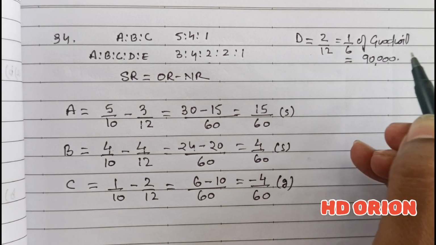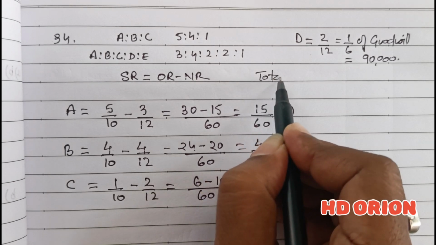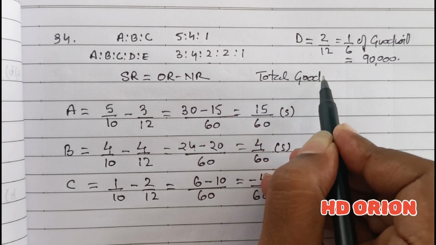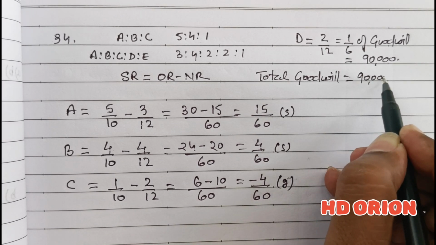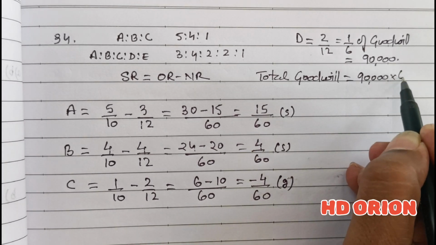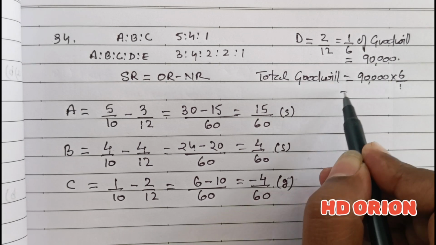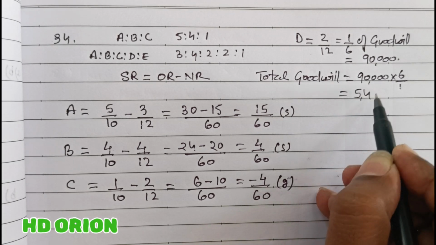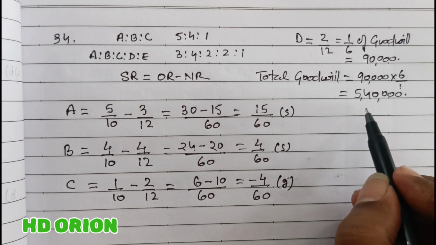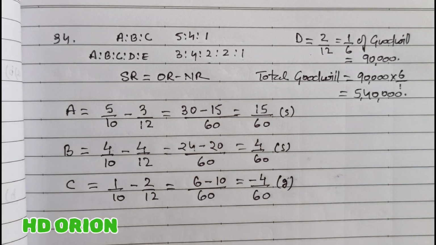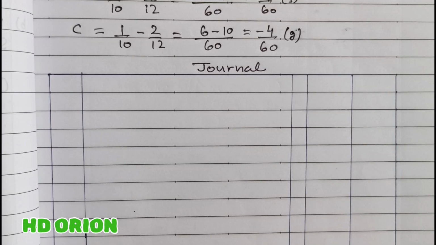So what is the total goodwill of the firm? Total goodwill will be equal to 90,000 into reciprocal of D's portion, that is 6/1, which is equal to 5,40,000. So this is the total goodwill of the firm. This information we will use in passing the journal entry.